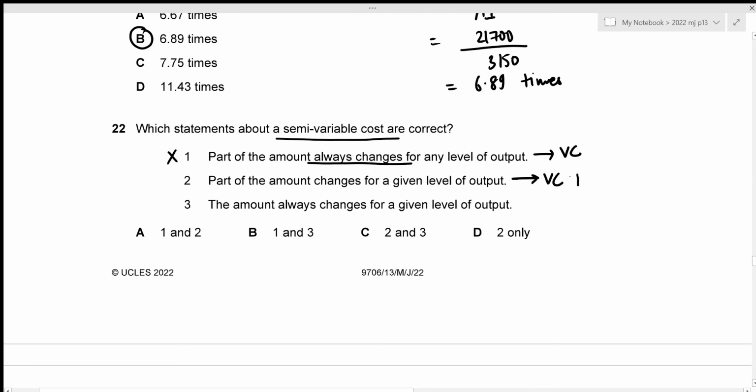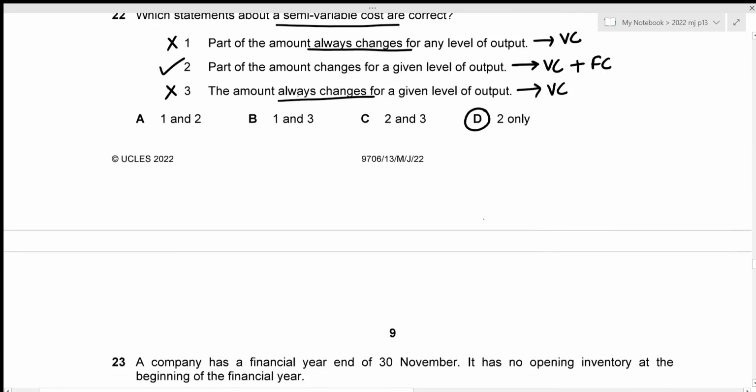So that adds the fixed cost component, which means that this second statement is correct regarding a semi-variable cost. And the third one is that the amount always changes for a given level of output. So if it is always changing, it only incorporates the variable cost component and not the fixed cost component, which means that this will be incorrect. So the only correct statement is 2, which is given in option D. That's our correct answer. Now we can move towards question number 23.